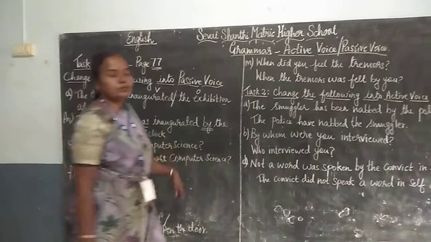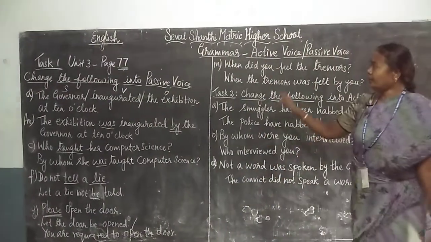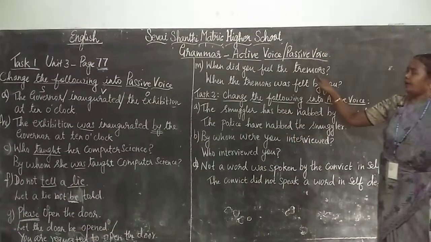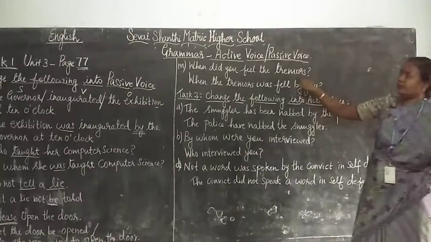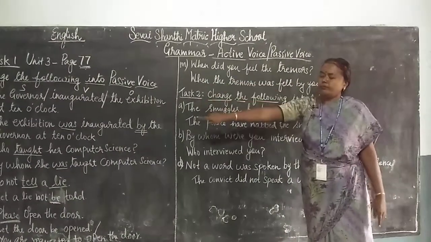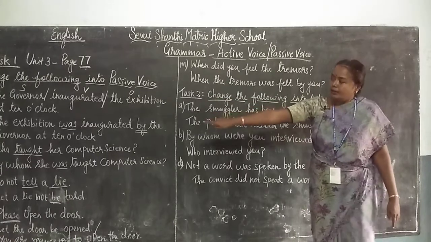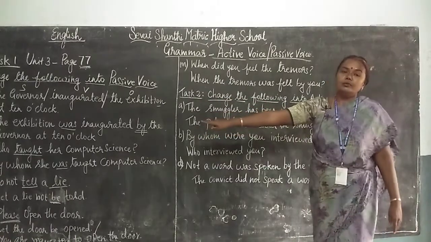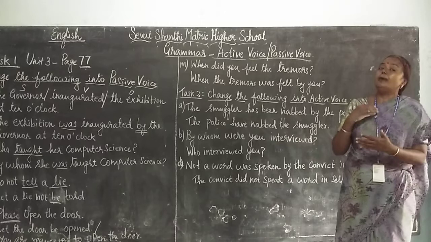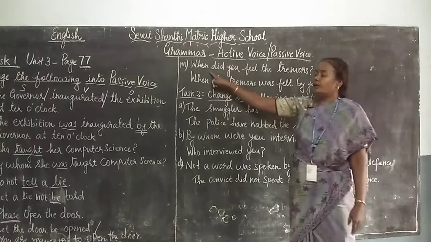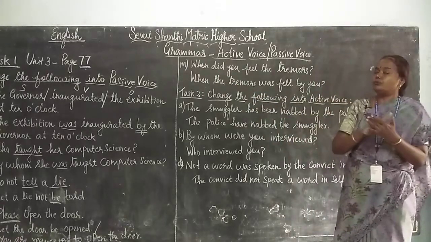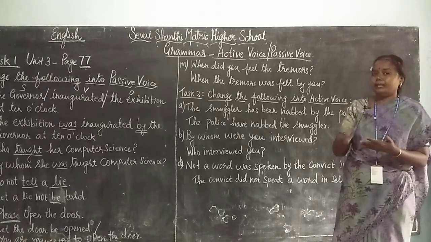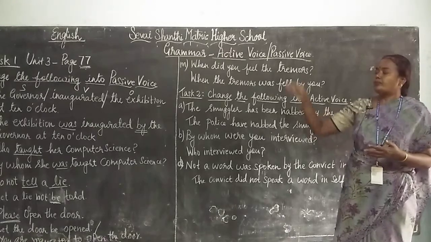Let us see question number M. Under question number M, it is also an interrogative type of question, but here it is "when". There I have taught you about "who". So when "who" comes, you have to put "by whom". But when "when, what, where, why" come, there is no change. You need not add "by" in front of this type of question.